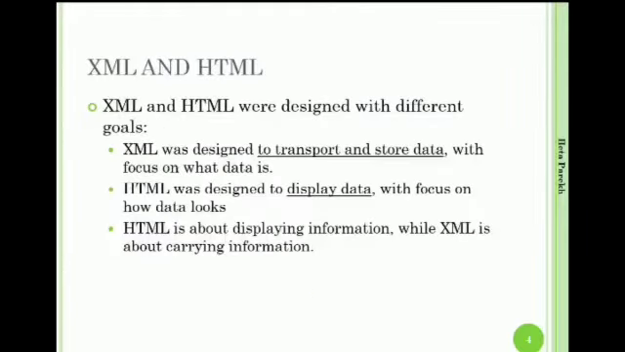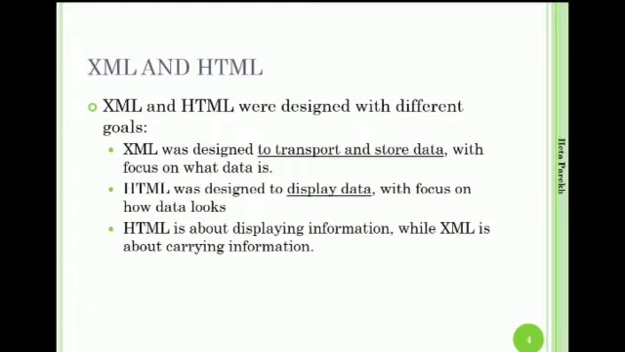As I said earlier, XML and HTML are derived from SGML. So they are designed with different goals. Why is there a need for two languages? Because both the languages have their own, different design goals. XML was designed to transport and store data, and it was more focused on data, whereas HTML was designed to display data. Here the focus was on how the data looks.